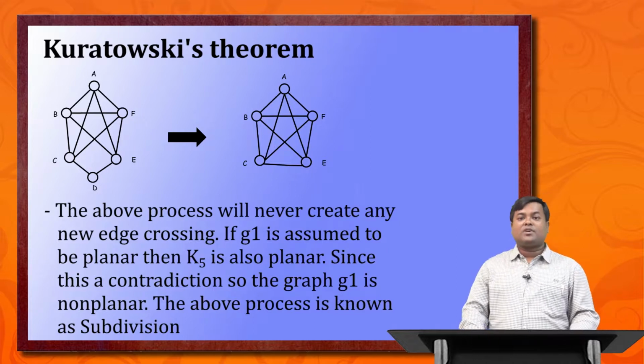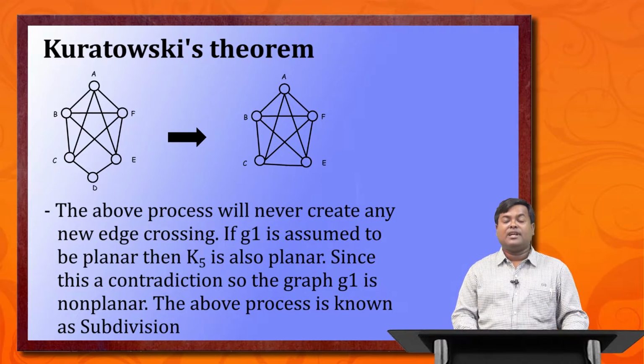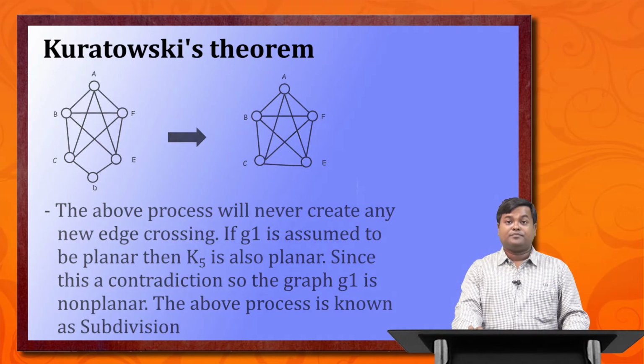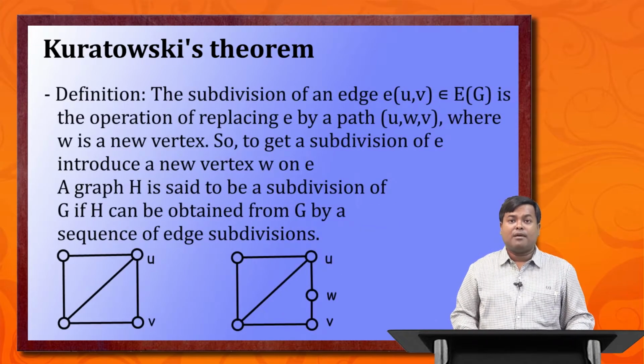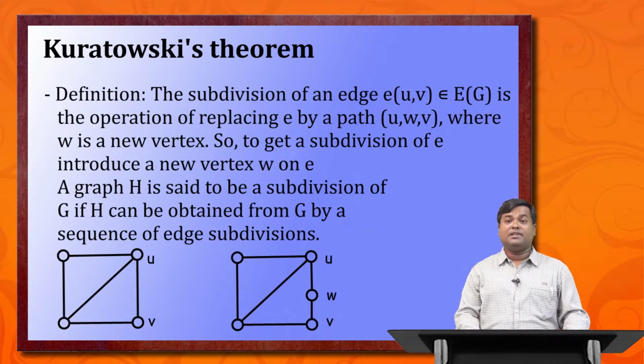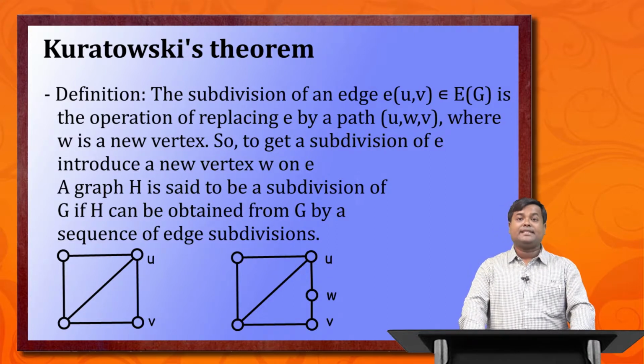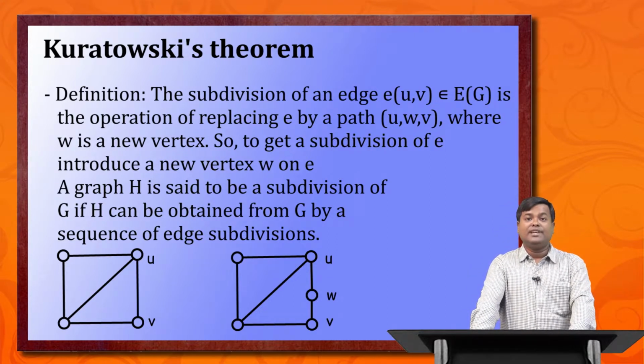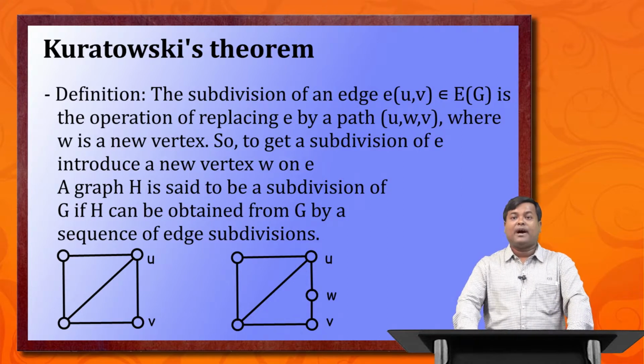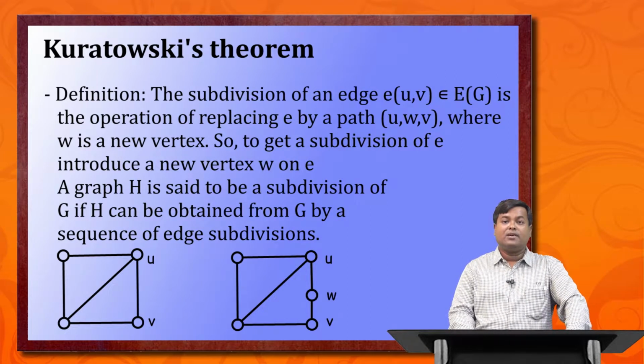This entire process is known as subdivision. Let's come to the definition. The subdivision of an edge E from U to V is the operation of replacing E by a path U-W-V, where W is a new vertex.